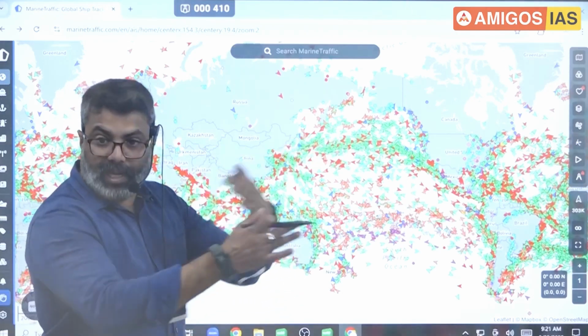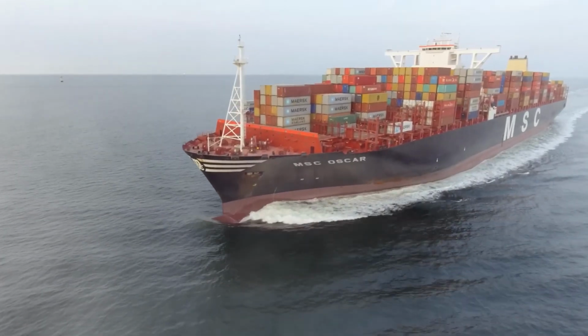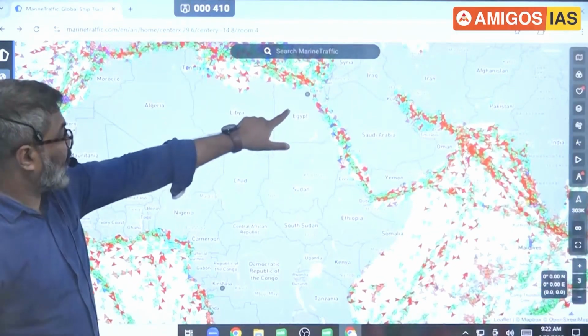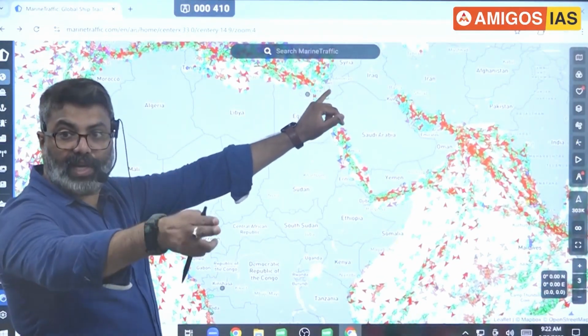Arrow mark indicates the direction of the ship movement. After the discovery of Suez Canal here, Suez Canal was constructed in 1859 to 1869.